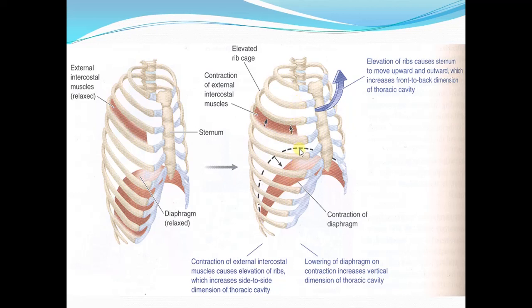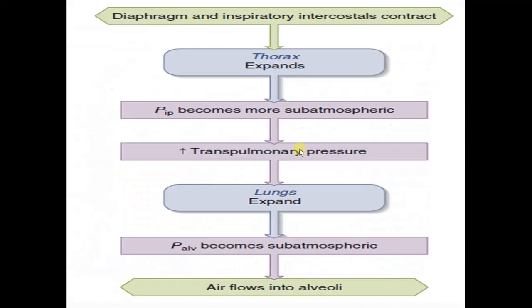Now as the thoracic cavity is expanding, the lungs will follow the thoracic cavity and they will also expand, and this will cause a drop in the intra-alveolar pressure, causing the air to flow into the lungs. Now the same mechanism is described in the form of a flow chart of quiet breathing.